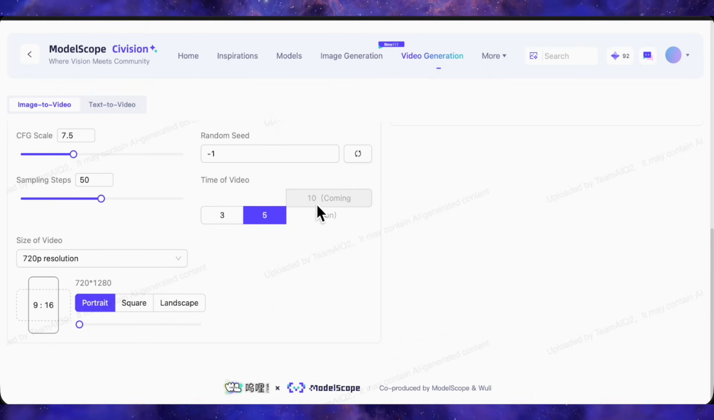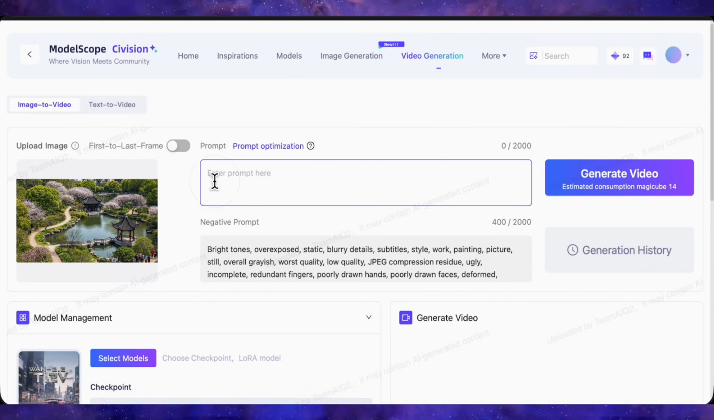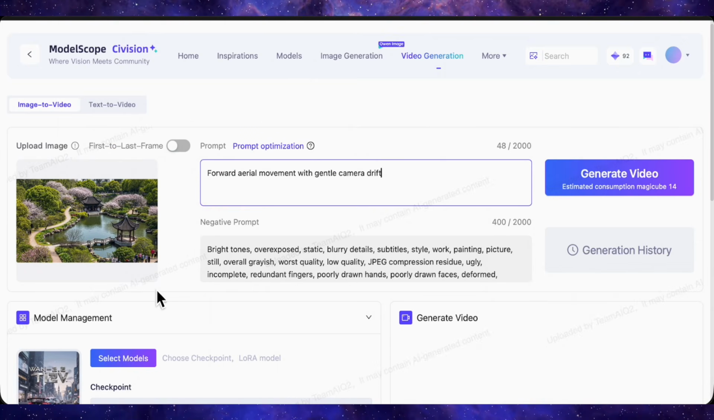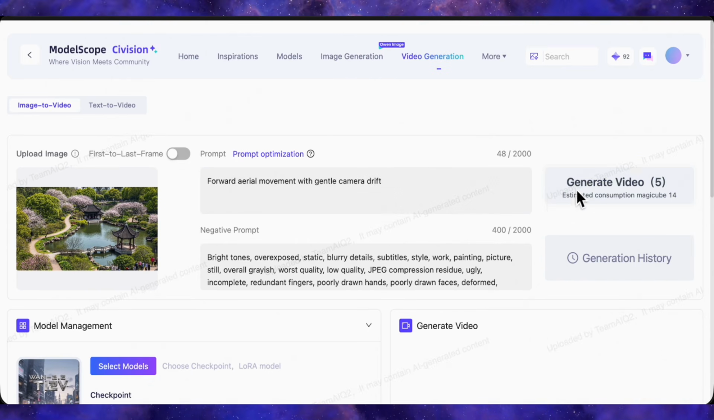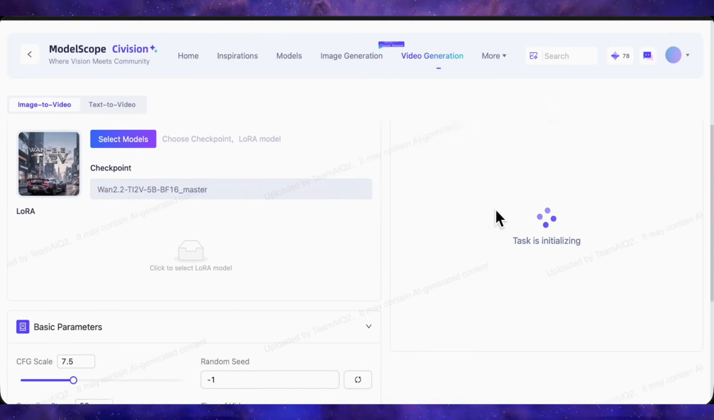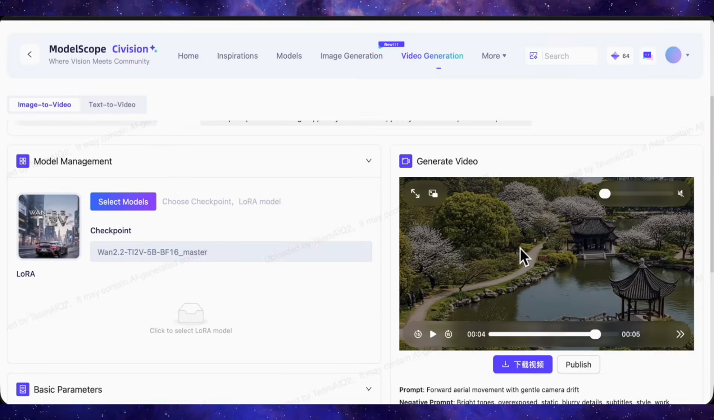A 10-second option will be available soon. I've provided this drone shot image and given it the prompt forward aerial movement with gentle camera drift. This consumes 14 Magicubes. I'll click on Generate Video, and now our video is being generated. There you go, our video has been generated.